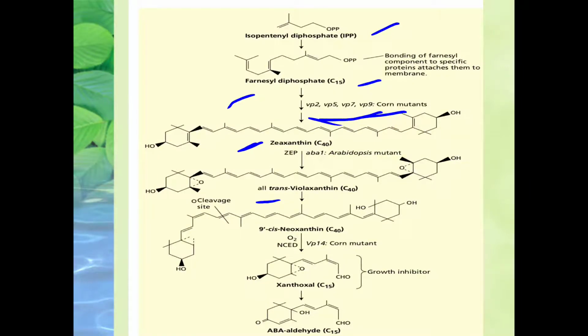and these VP2, VP5, VP7, VP9 represent a locus at which the enzymes have to be located, which allow the conversion of farnesyl diphosphate towards zeaxanthin. Zeaxanthin also forms violaxanthin by means of ZEP, or zeaxanthin epoxidase enzyme. Clear? And after that this violaxanthin, which is a 40 carbon compound, will get converted into 9-cis neoxanthin.